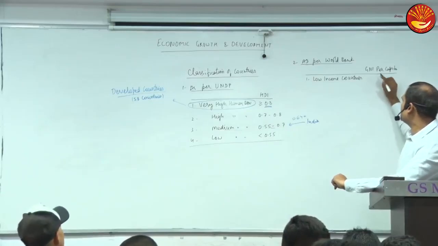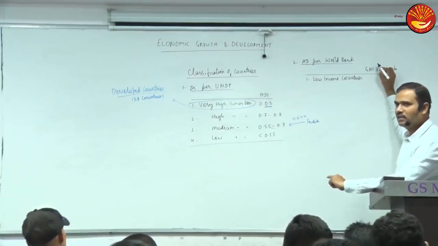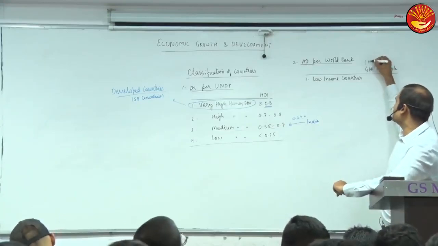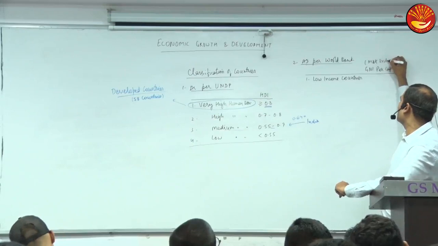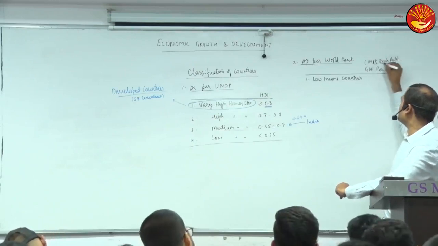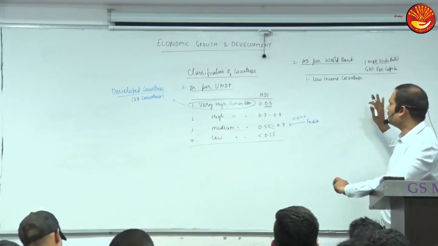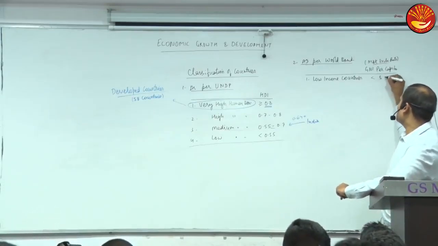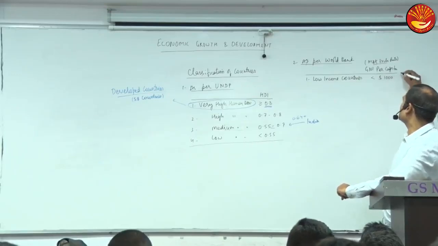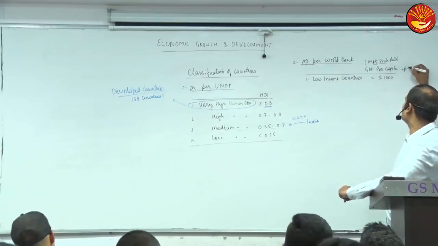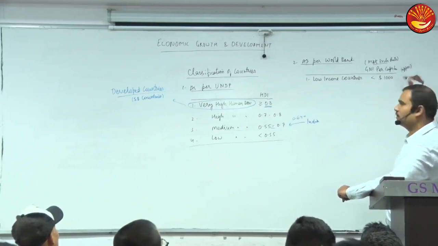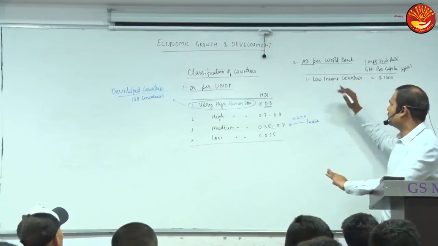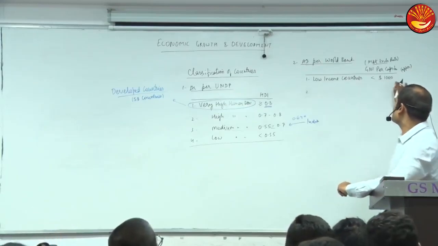Now, GNI per capita, should it be at market exchange rate or PPP? It should be PPP, but actually the World Bank is using the market exchange rate. Although PPP is better, still the World Bank is using the market exchange rate. And if per capita income is less than about 1000 dollars, I'm giving you only approximate values, not exact, because it is not needed as such, so low income is less than 1000.